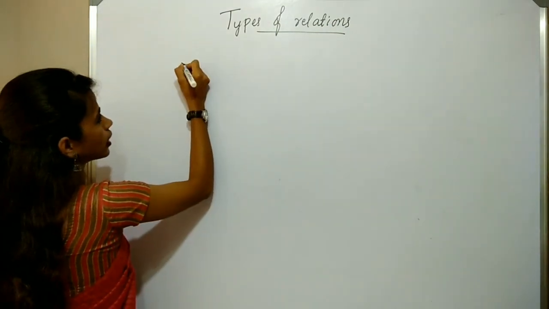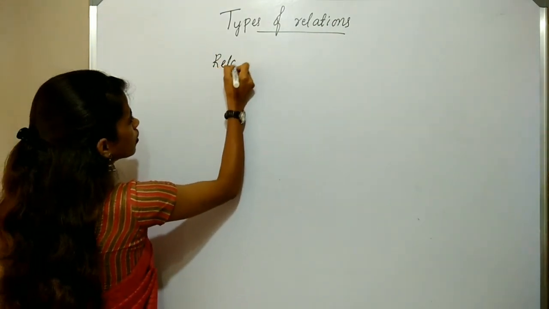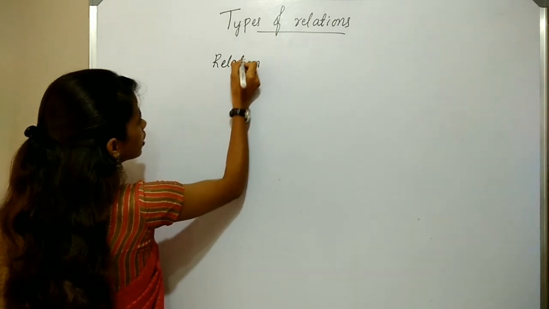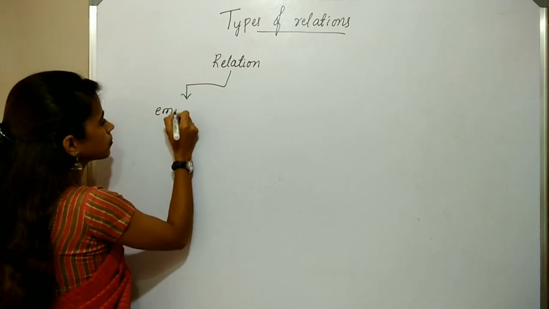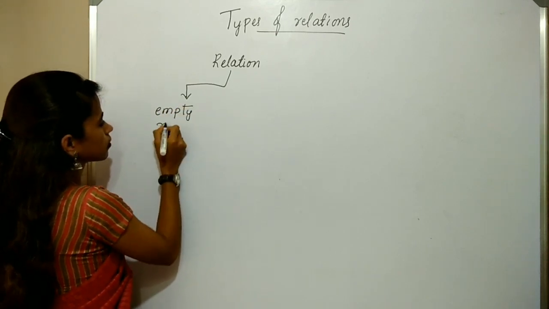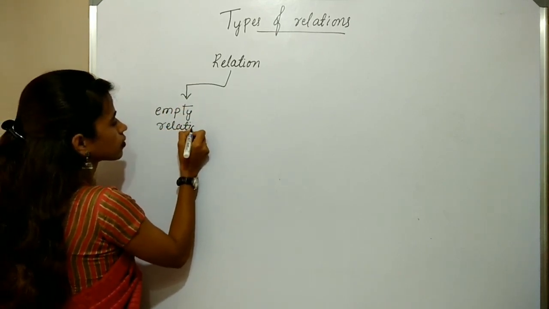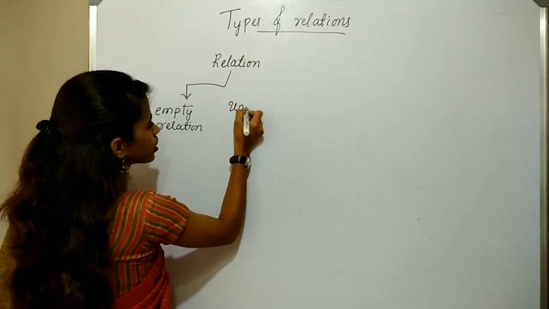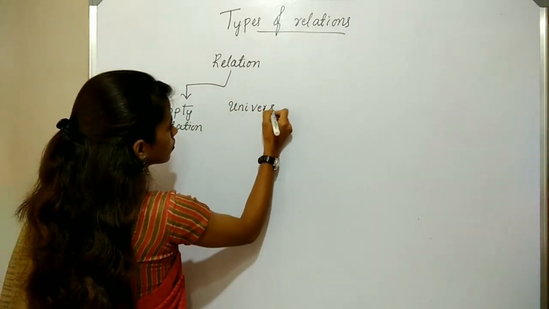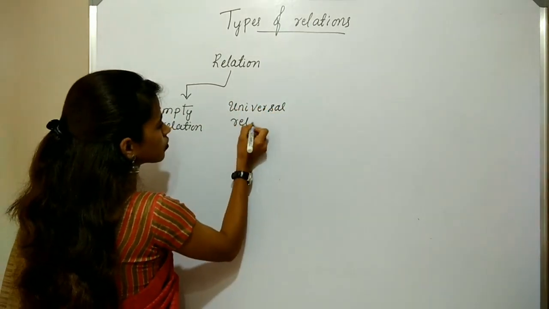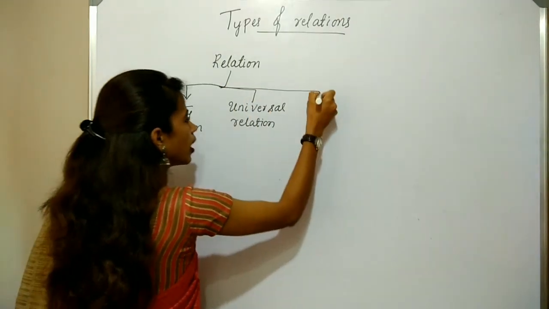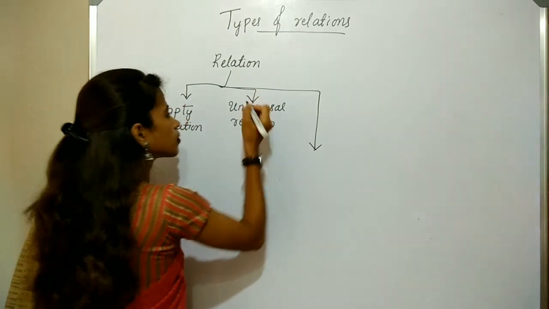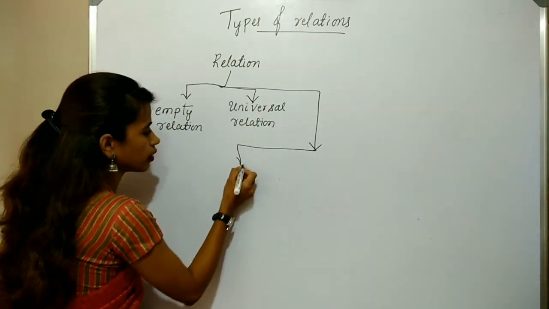So here the types of relation. First one, empty relation, universal relation, and there are three.